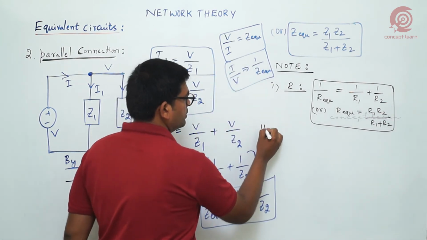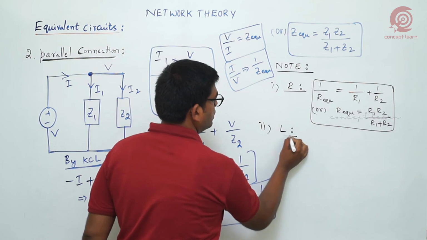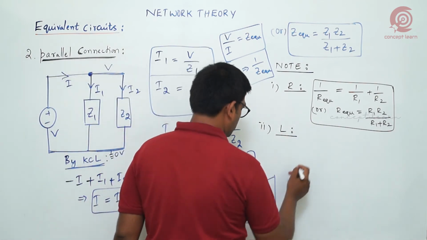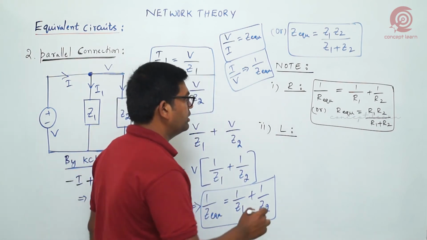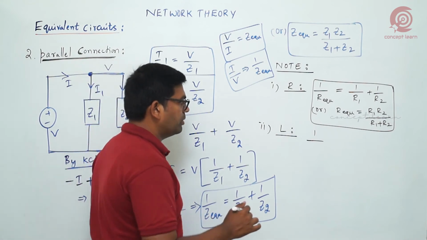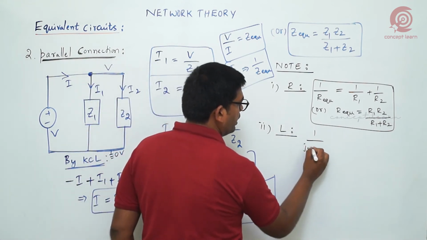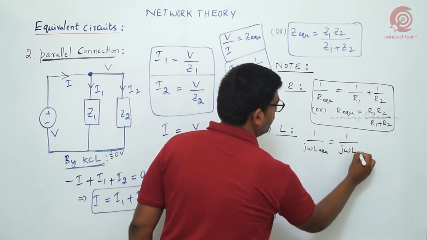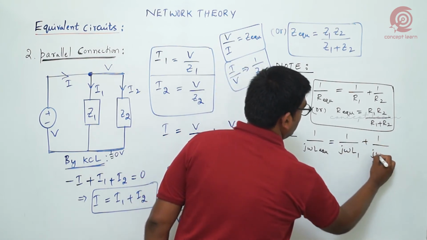Now if it is inductance, we know that Z equivalent is equal to j omega L equivalent. So you replace Z by j omega L. The result is 1 by j omega L equivalent is equal to 1 by j omega L1 plus 1 by j omega L2.